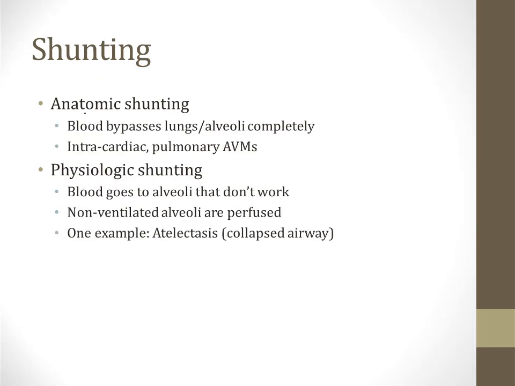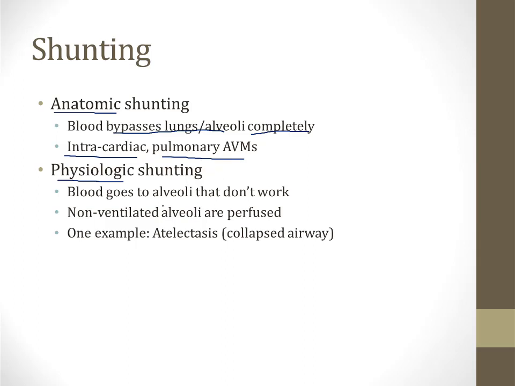There are two subtypes of shunting, anatomic shunting and physiologic shunting. Anatomic shunting occurs when blood bypasses the lungs and alveoli completely. This often occurs when there's some type of heart defect, for example, in babies born with congenital heart disease. If they have a large VSD, for example, there can be intracardiac shunting of blood so that blood bypasses the lungs. This can also be seen in rare circumstances when patients have pulmonary AVMs, which are vascular malformations that allow blood to bypass the lungs.